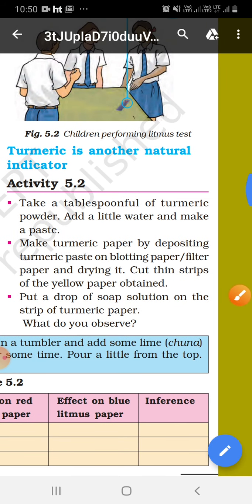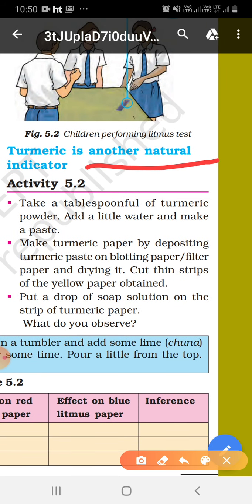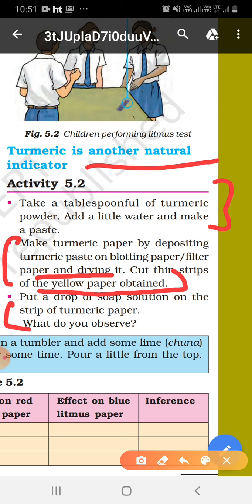The next indicator is turmeric. It is also a natural indicator. Take a tablespoonful of turmeric powder, add a little water and make a paste. Make turmeric paper by depositing the turmeric paste on blotting paper or filter paper and drying it. Cut a thin strip of the yellow paper obtained and put a drop of soap solution on the strip of turmeric paper. What you will observe is that the strip will be converted into red color.